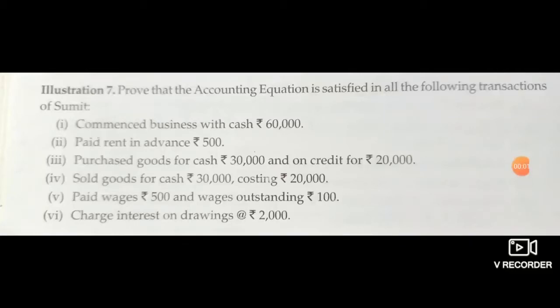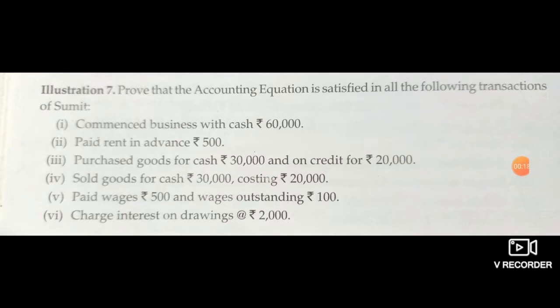See this problem. Prove that the accounting equation is satisfied in all the following transactions of Sumit. First, commenced business with cash rupees 60,000. It means started business with cash rupees 60,000.